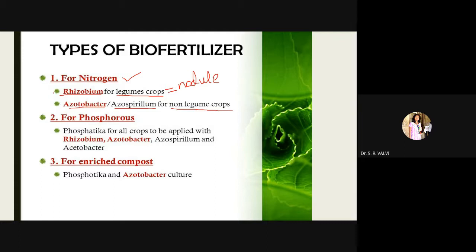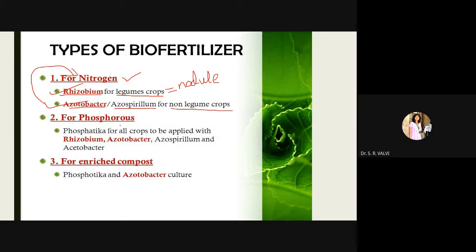So rhizobium and azotobacter, they will supply what? They will supply nitrogen to the plant, and in return they will have the food and shelter from the host plant, right? Because they are symbiotically associated with the plants.